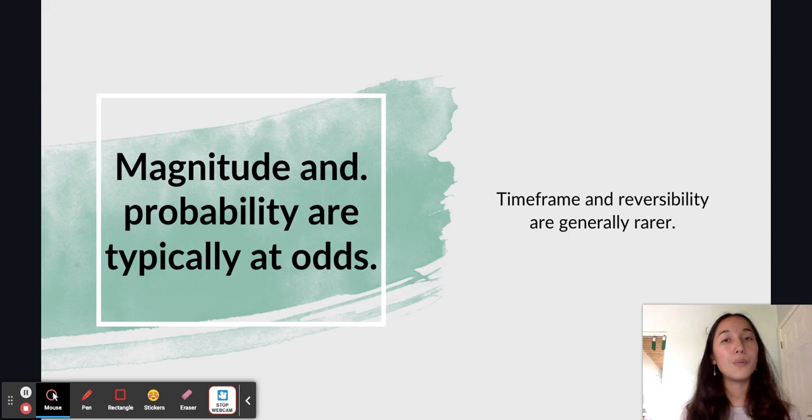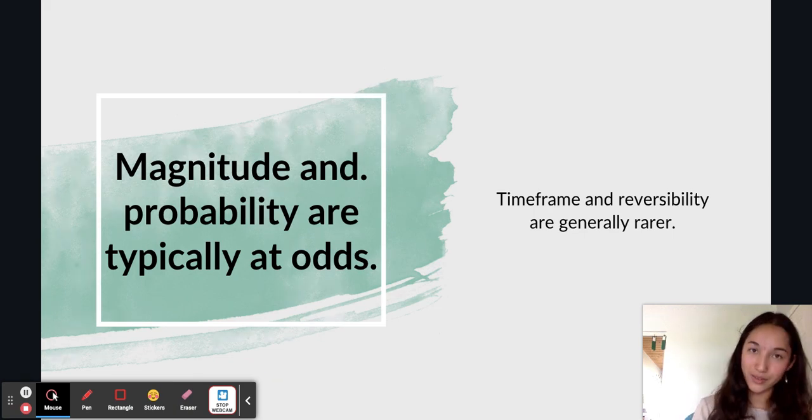Now, I just went over one way that you can weigh impacts. You weigh one impact directly versus another on magnitude, probability, time frame, or reversibility. This is a very one-dimensional way to weigh impacts. There's actually another way, and it's slightly more meta. Instead, we compare the ways to weigh impacts themselves.